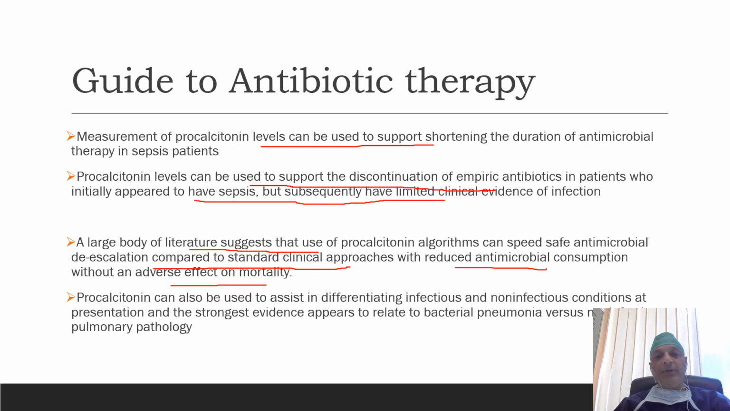Procalcitonin can also be used to assist in differentiating infectious and non-infectious conditions at presentation, and the strongest evidence appears to relate to bacterial pneumonia versus pulmonary edema in the emergency department. So if the patient presents with shortness of breath and you are not able to differentiate whether the patient has pulmonary edema or pneumonia, procalcitonin can help in that particular condition.